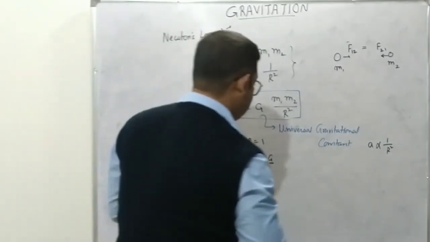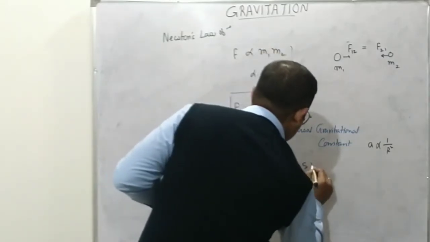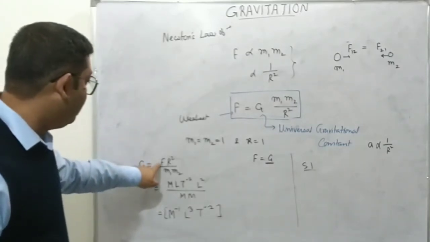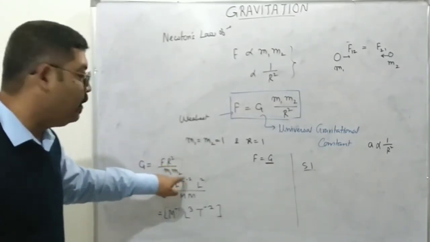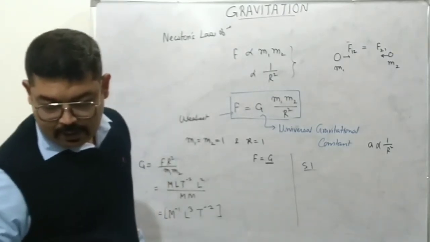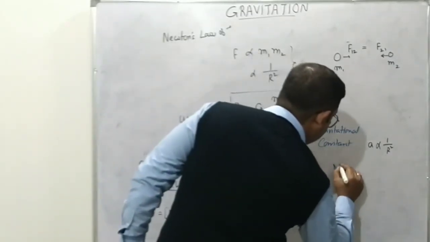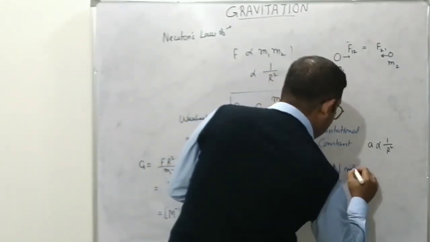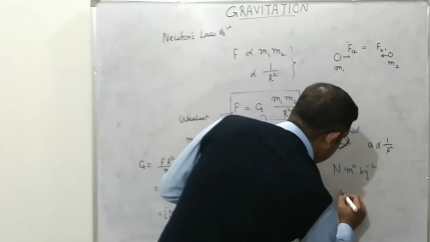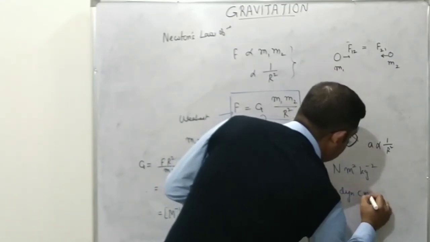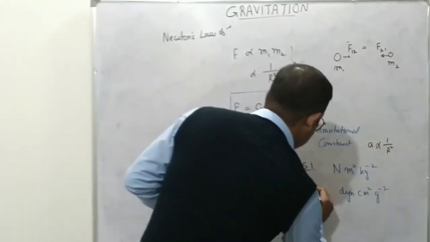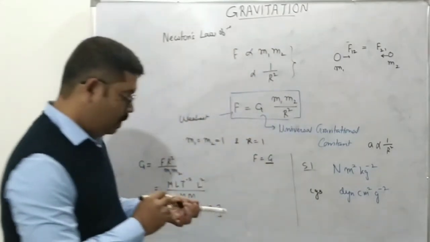As for the units, the SI unit of universal gravitational constant will be unit of force multiplied by unit of distance squared divided by unit of mass squared. So it will be Newton meter square per kg square, and in CGS it will be dyne centimeter square per gram square. Okay. In CGS.